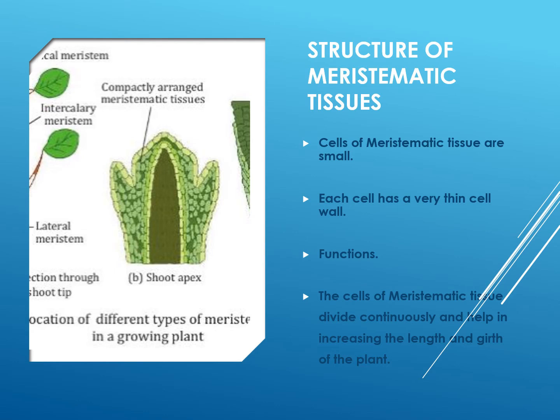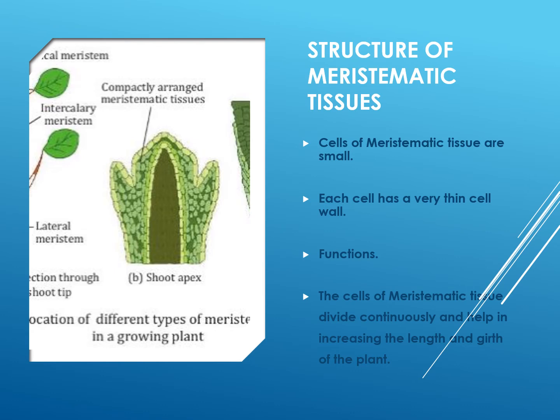Then what are the functions of the meristematic tissues? The cells of the meristematic tissues divide continuously and help in increasing the length and girth of the plant. The meristematic tissue continuously forms a number of new cells.